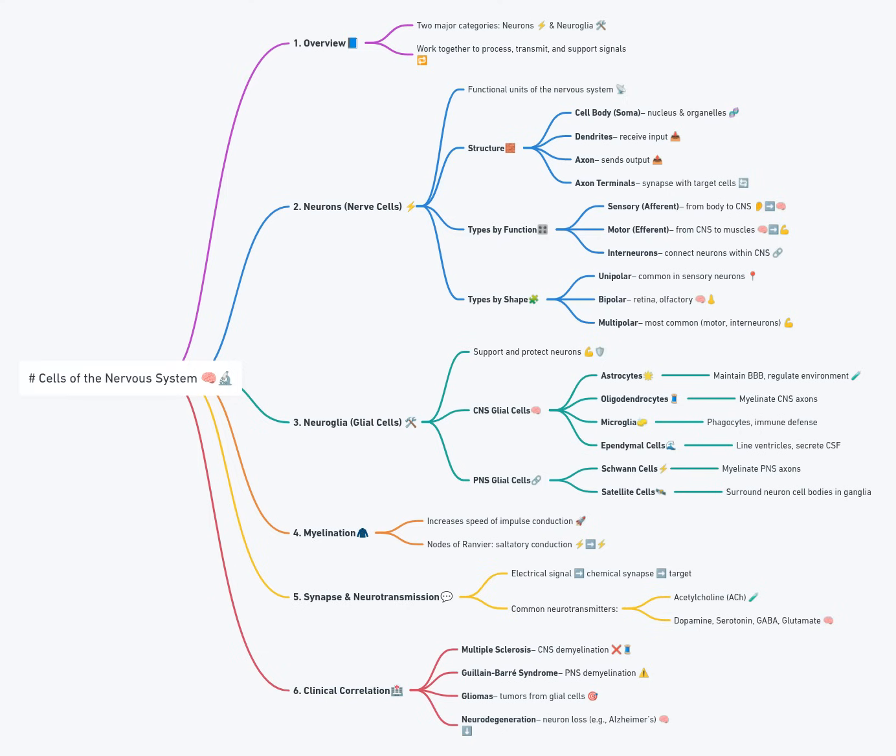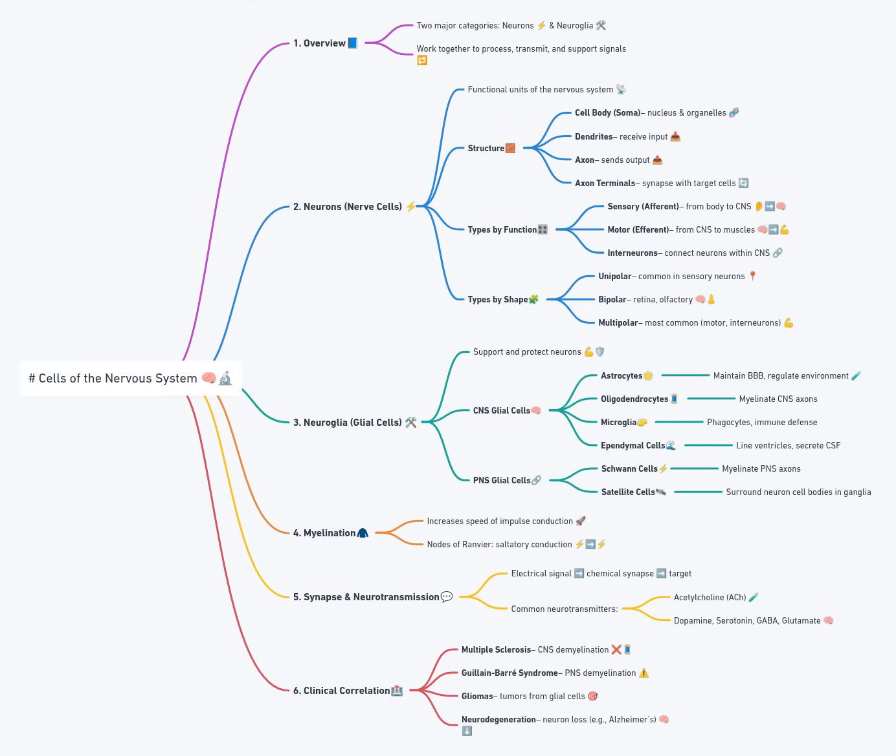First, Schwann cells. These cells form the myelin sheath around peripheral axons. Unlike oligodendrocytes, each Schwann cell myelinates only one segment of one axon. They also assist in the regeneration of damaged peripheral nerves by forming regeneration tubes that guide axon sprouting.